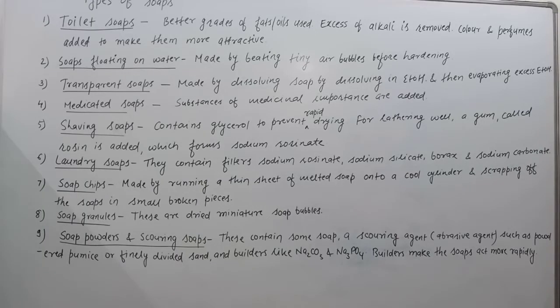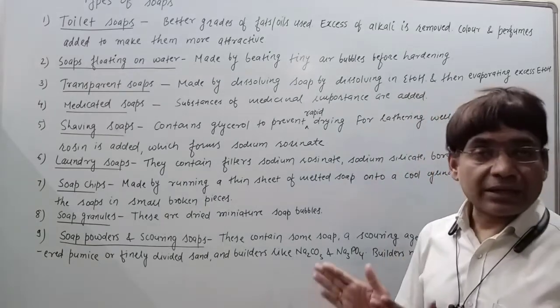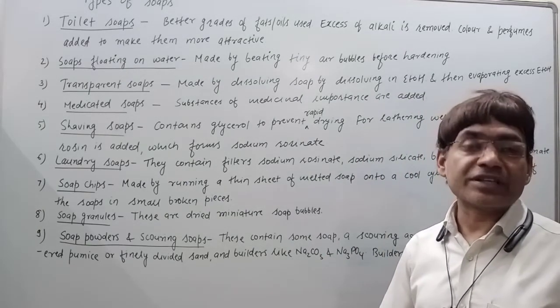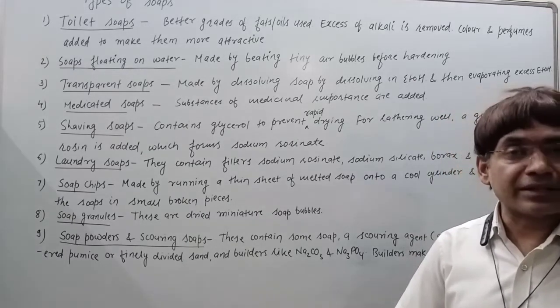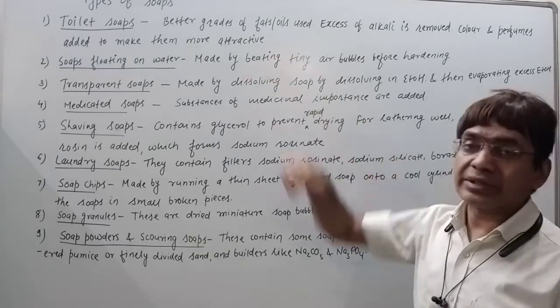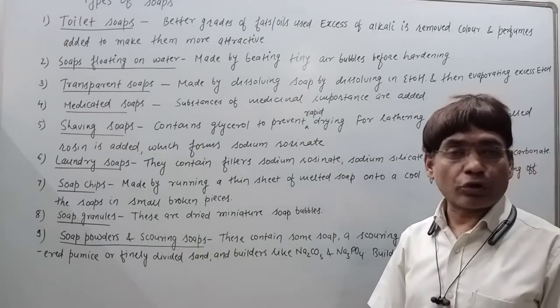In the last section related to soaps, we studied how we make soap, the manufacturing of soap through the saponification reaction, and the characteristics of soaps. Now we will look at the classification of the types of soaps. The very first type of soap is toilet soap.